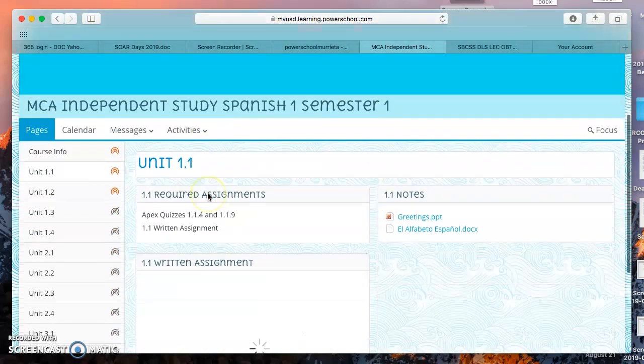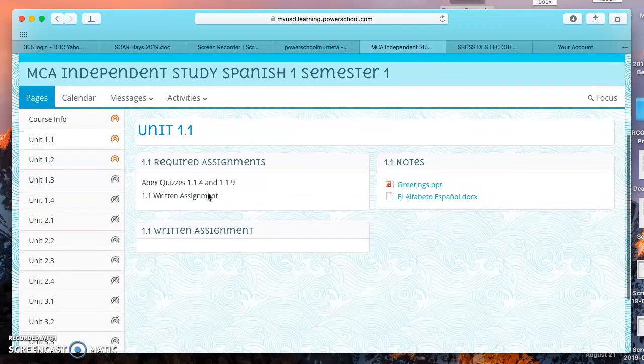And this is what each lesson page is going to look like. The very first thing that you will see are your required assignments. And notice that for Unit 1, Lesson 1, the assignments are to complete APEX quizzes 1.1.4 and 1.1.9. And then you have your written assignment 1.1. The written assignments will be described down in this block. Right now, there's currently nothing in there, but once the course is started, there will be a description of what it is that you will need to complete.